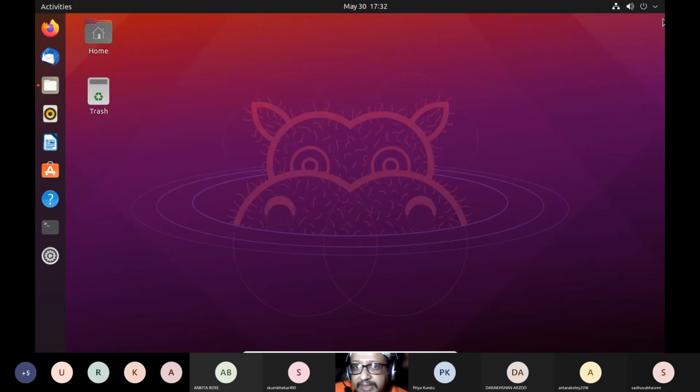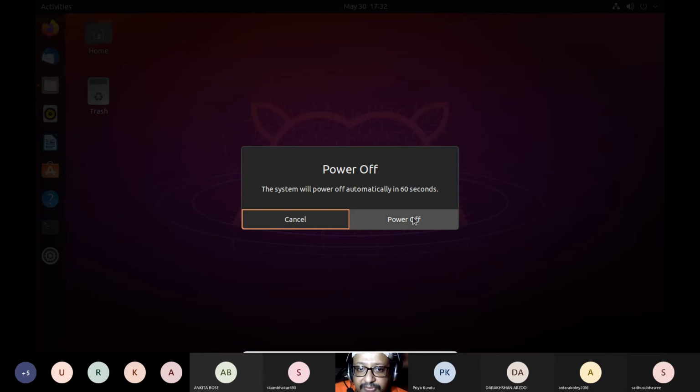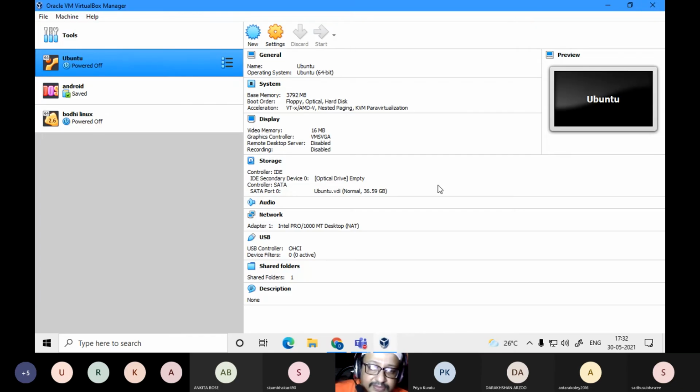And the same thing you can do much more easily. For example, this Python, you can do the same thing much more easily in certain notebooks and online Code Chef. So let's close this over here. Power off. You can do this also in Bodhi Linux.